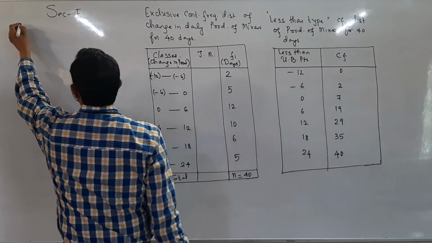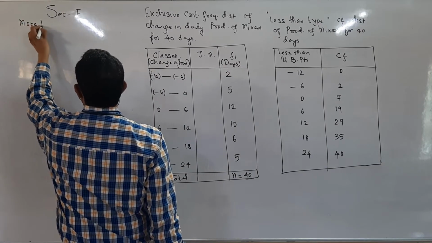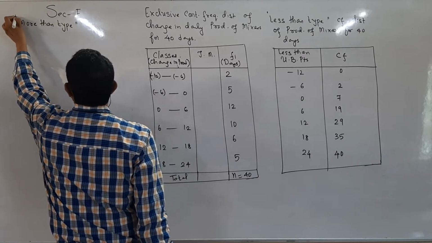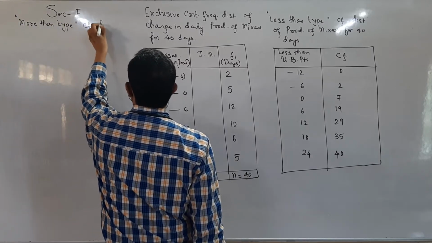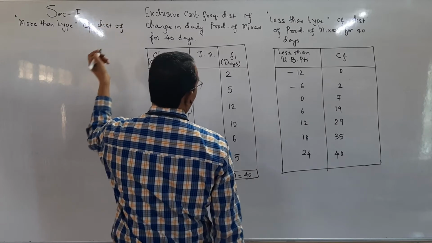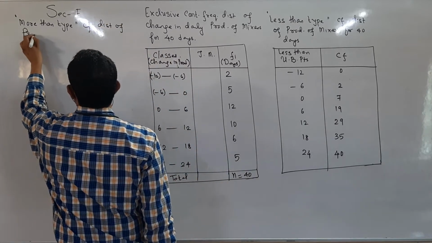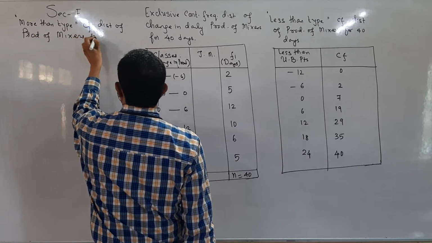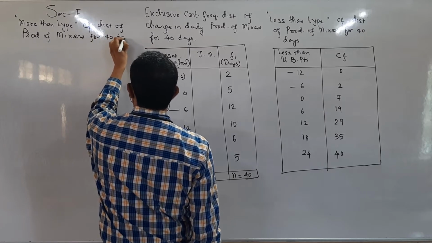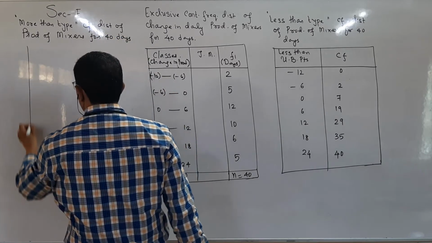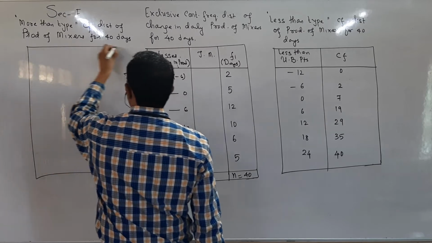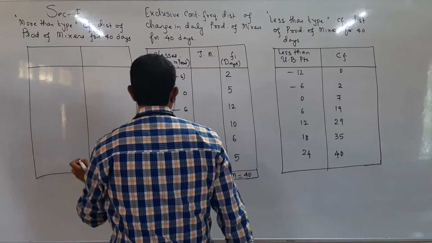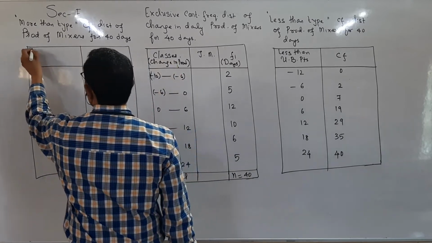I am giving the title: more than type cumulative frequency distribution of production of mixtures for 40 days. Again, we have to make only 2 columns, but those 2 columns are very important. The first column will be more than or equal to.